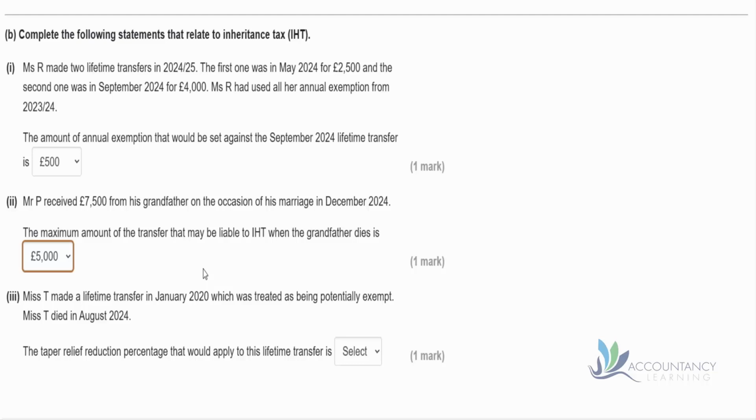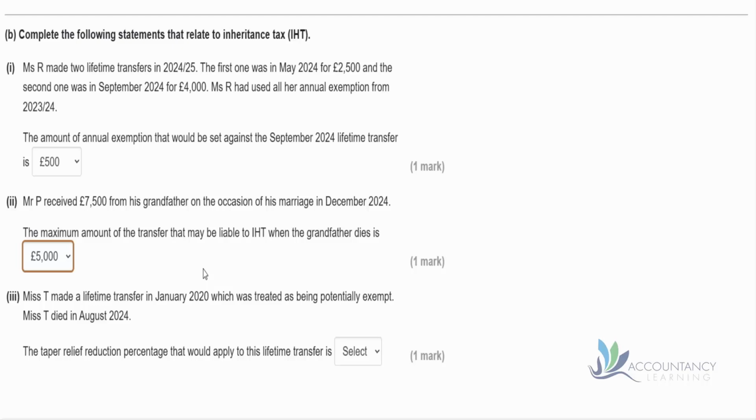And then in part 3, Miss T made a lifetime transfer in January 2020, which was treated as being potentially exempt. Miss T died in August 2024. So in this case, we're using this 7-year idea. If we give a gift and die more than 7 years later, then that gift is considered to just be a lifetime gift and there's no inheritance tax. But if it was given in the 7 years prior to death, then there are inheritance tax implications.